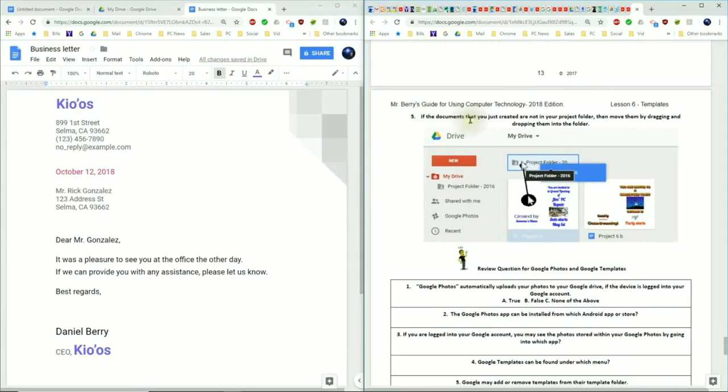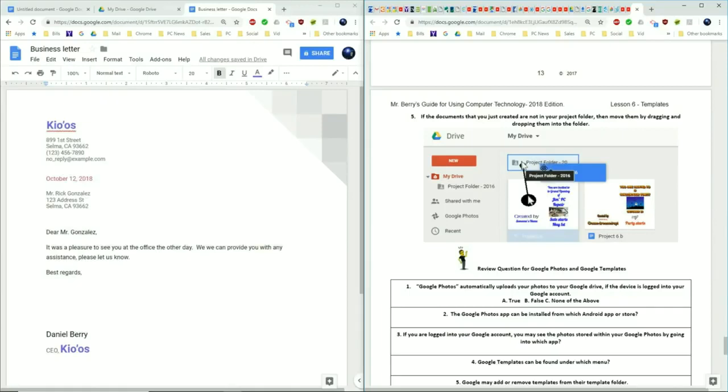Number 5, if the documents that you just created are not in the project folder, then you can move them by dragging and dropping them into that specific folder. So it's going to look like this, where you see your drive, and then in the main area, you'll see the projects that you just created. Take your mouse in the middle of any of those, hold down the mouse clicker, and then drag it and then drop it into your project folder. And do that for both of these projects that you made today. That way you know that your projects are being shared with me, Mr. Barry. Now we'll be ready for our next topic.